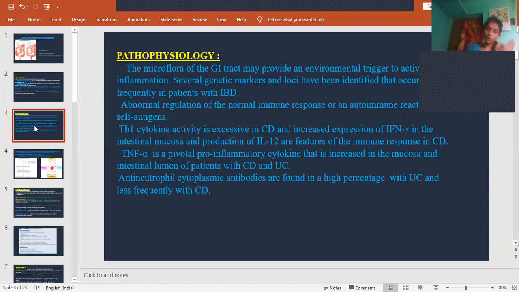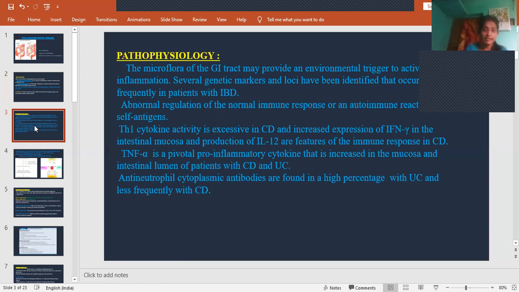Generally, it should not trigger the inflammatory mechanism, but in some conditions, due to immunological, environmental, or genetic factors, instead of being protective, the microflora triggers the activation of inflammation.